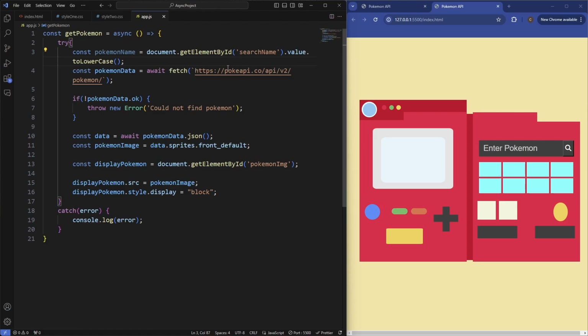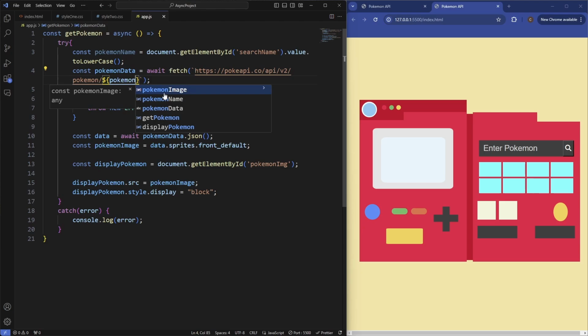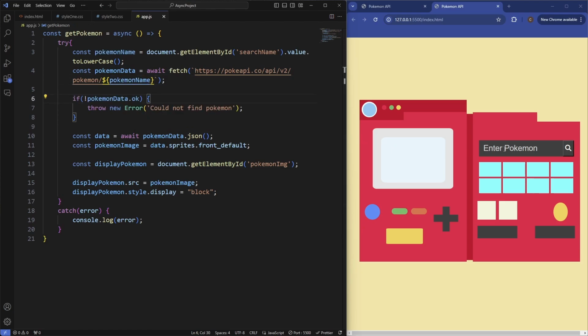So every time we type in a value, it will always turn it to lowercase, and then all we need to do is just insert it into this parameter here, so pokemonImage, sorry, pokemonName. So now we have that parameter, so whatever value we put in here will display our Pokemon inside of the screen there.